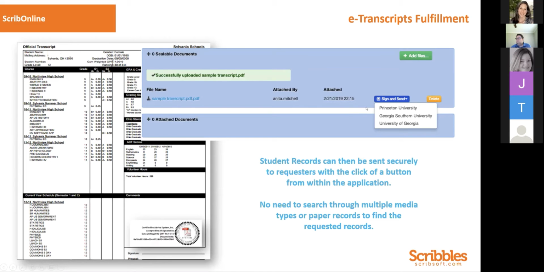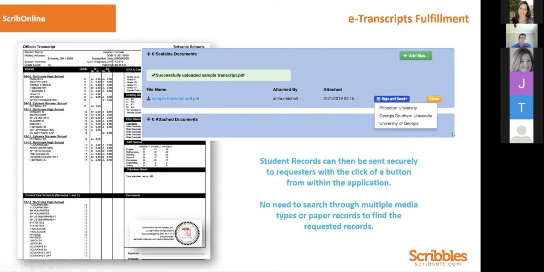Once that's done, you can go ahead and hit the sign and send button, and it will provide you with the list. Now, this is an older screenshot, so it provides the list of the colleges if the green leaf is presented. But additionally, you'll have the applicant, send to applicant option as well.